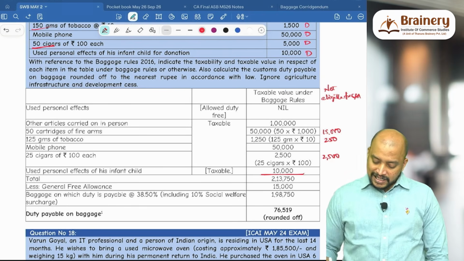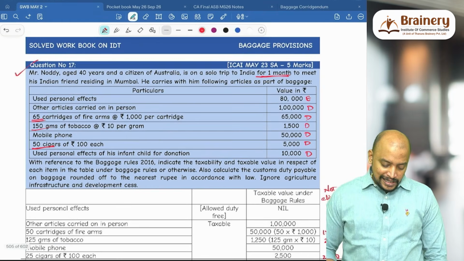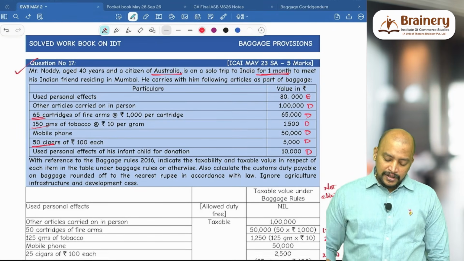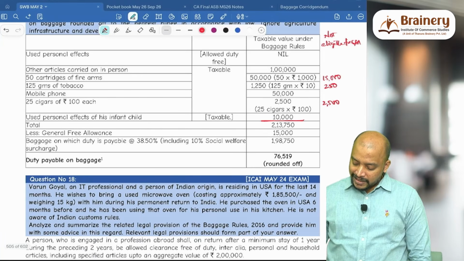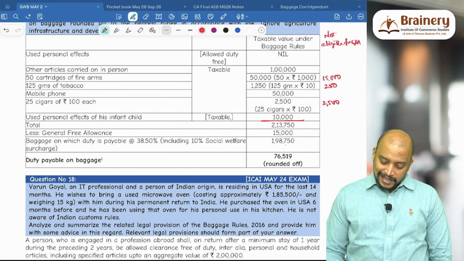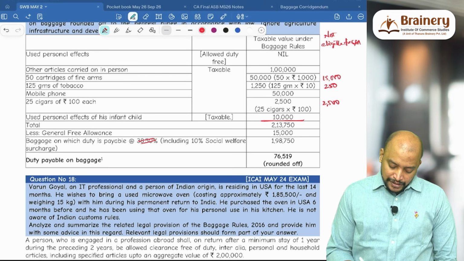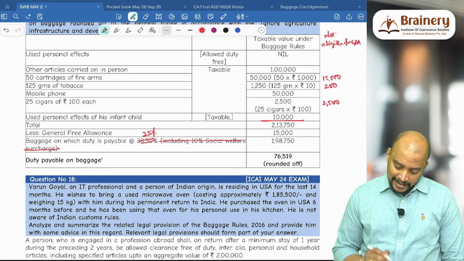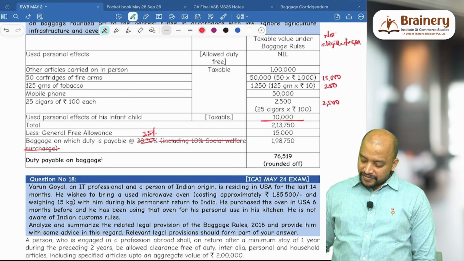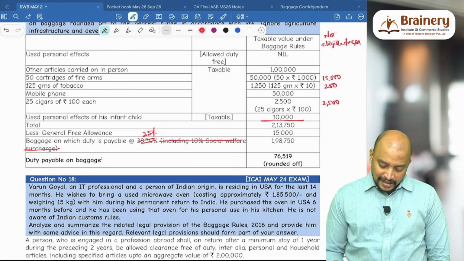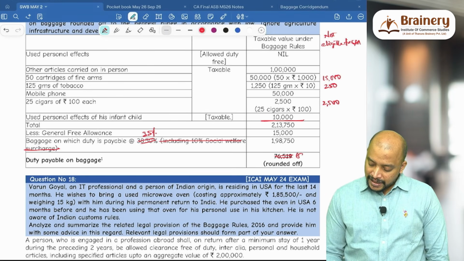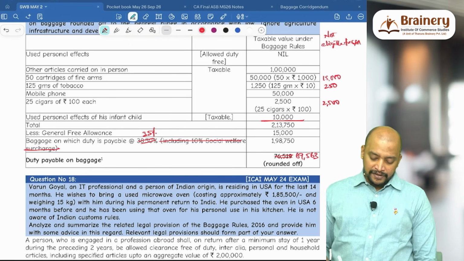That will be 2,13,750 minus. So he is a citizen of Australia. So tourist of foreign origin minus 15,000, 1,98,750. So duty will be payable at 35%. So 1,98,750 into 35%, 69,563 rounded off.